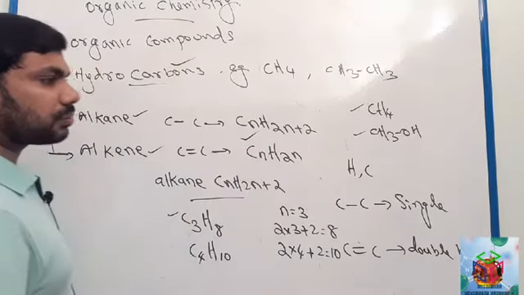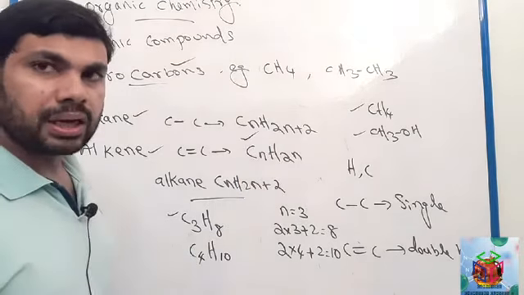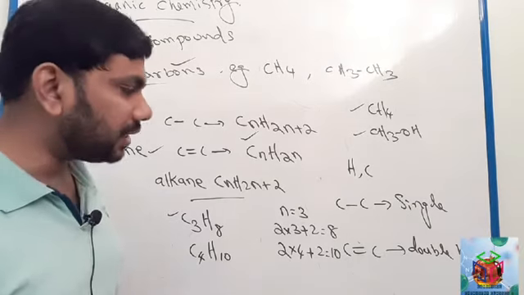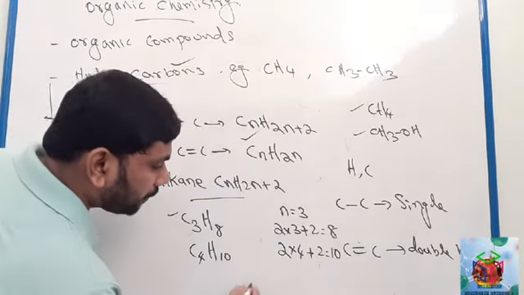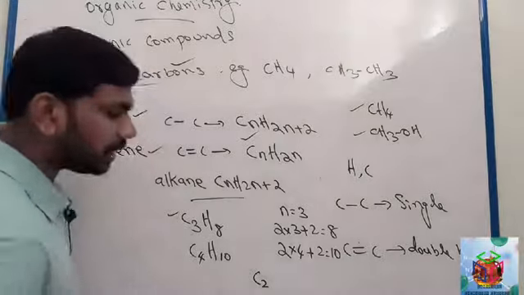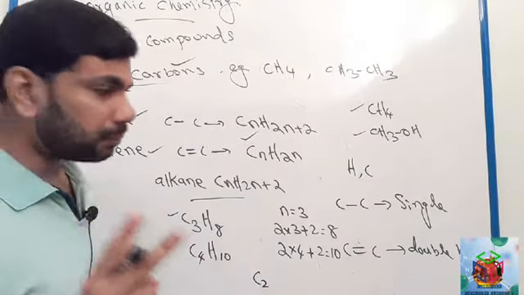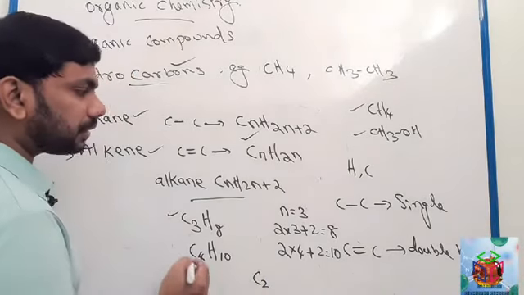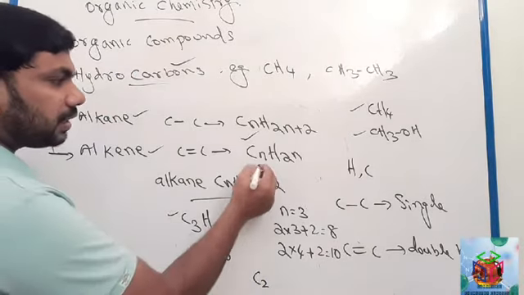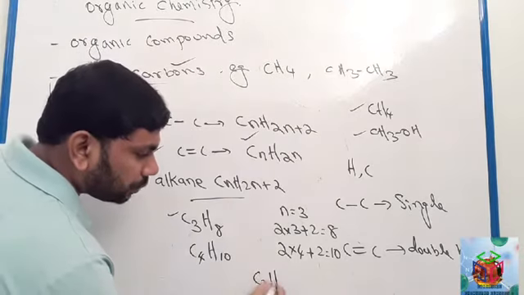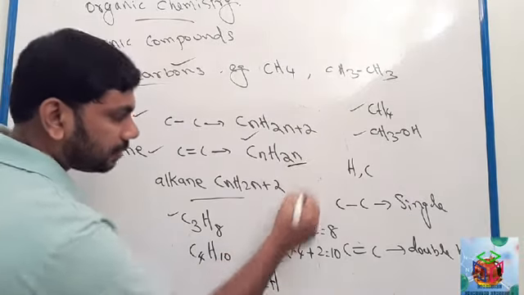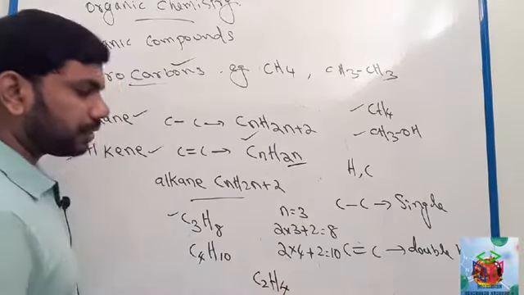Similarly for alkene, the general formula is CnH2n. Here is one alkene which contains 2 carbons. How many hydrogens will there be? Alkene is CnH2n, so 2 times 2 is 4, so C2H4.